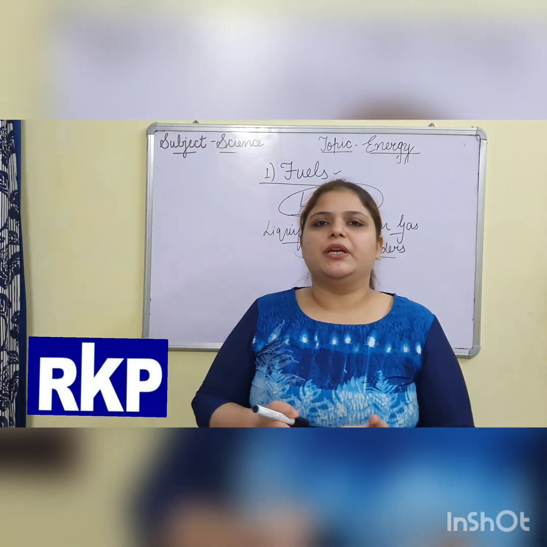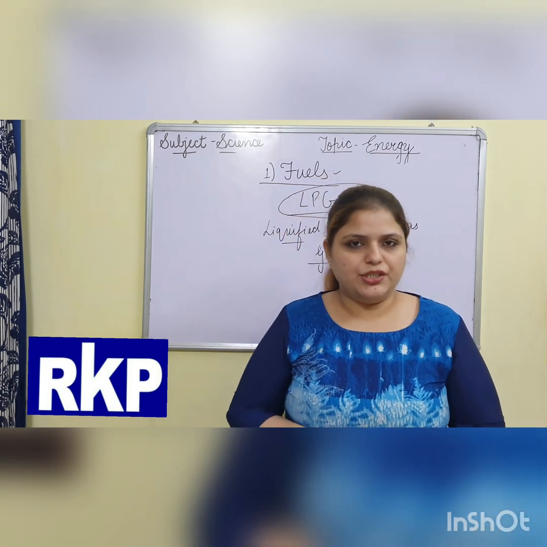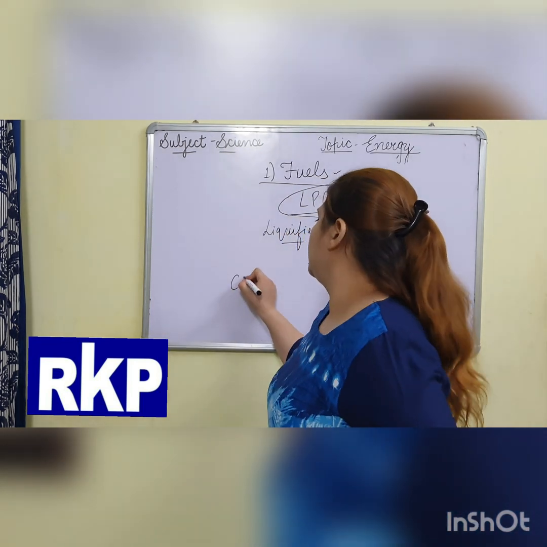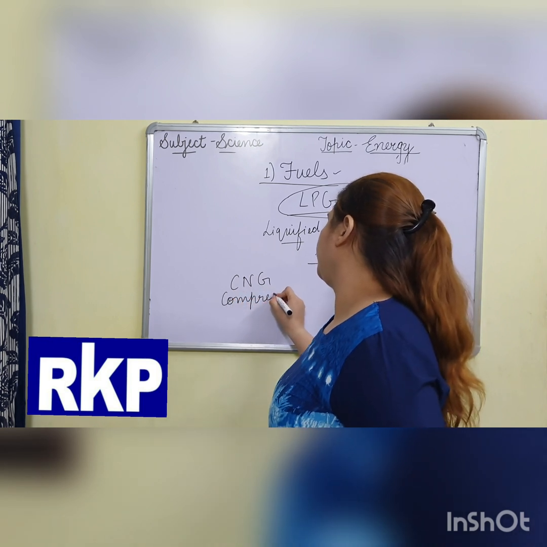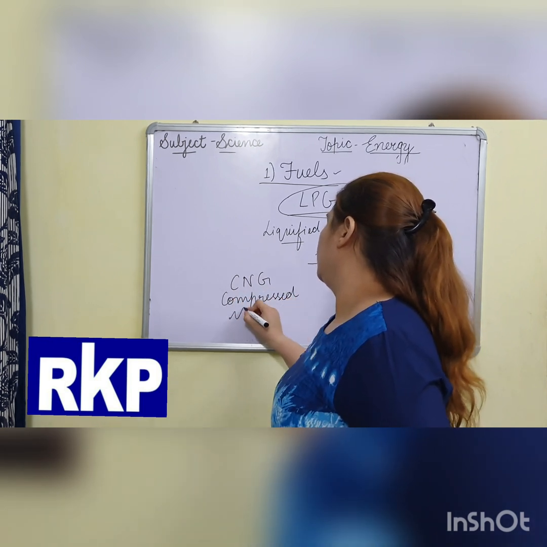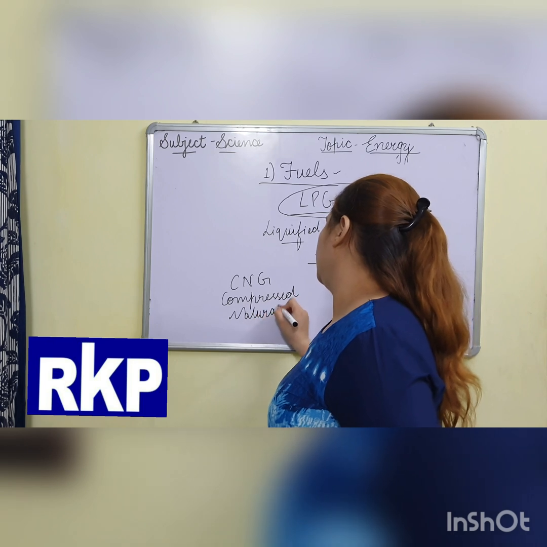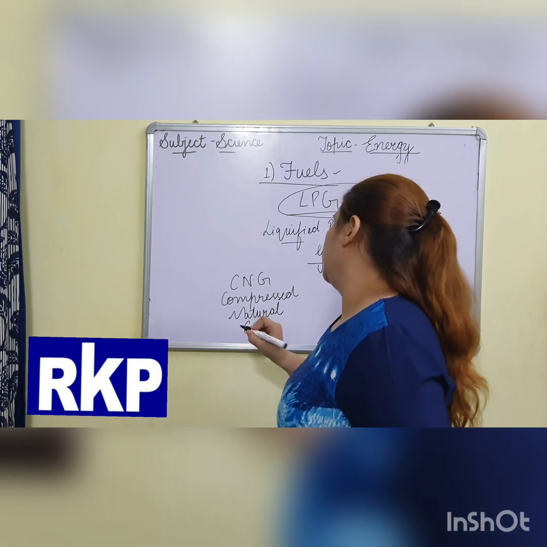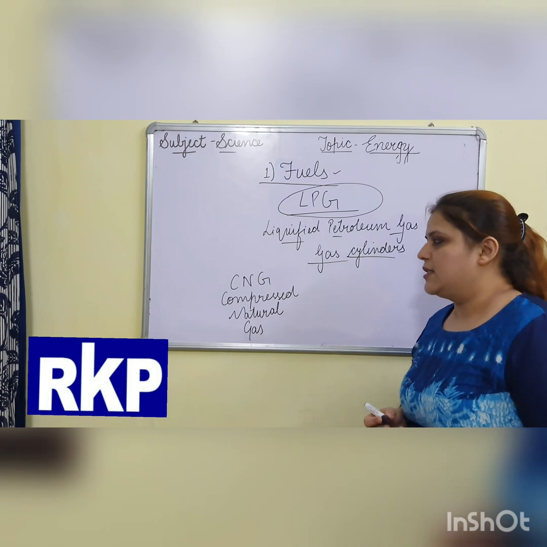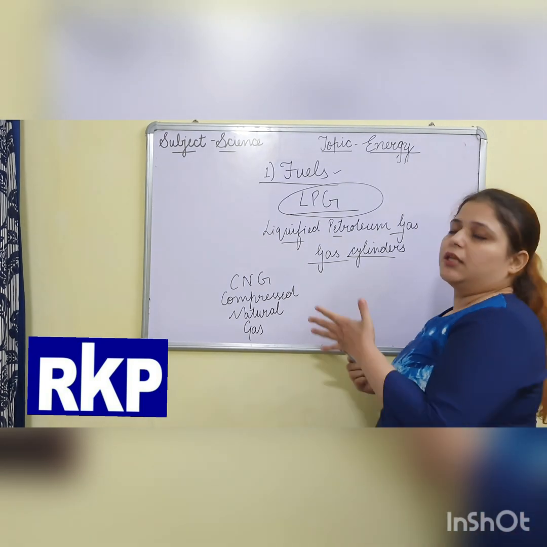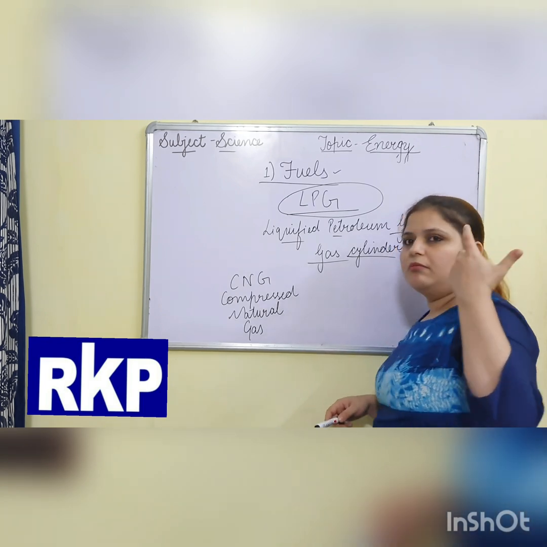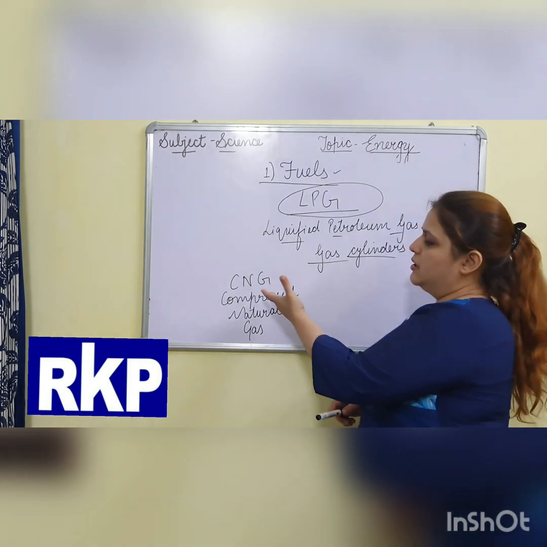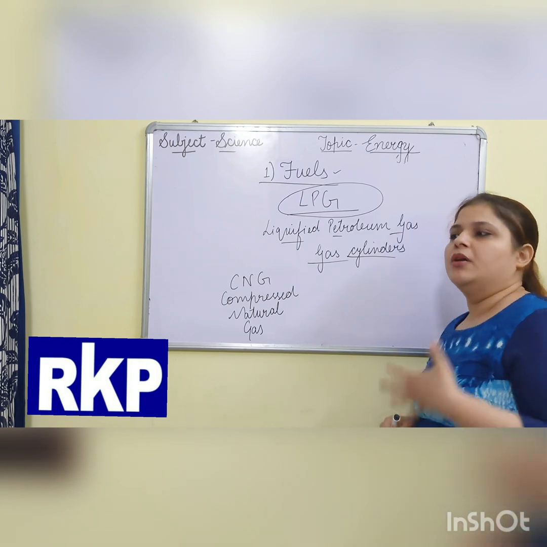Clear? Then in our vehicles we put either petrol, diesel or CNG, compressed natural gas. You must have heard that in Delhi almost all the buses use CNG to move.